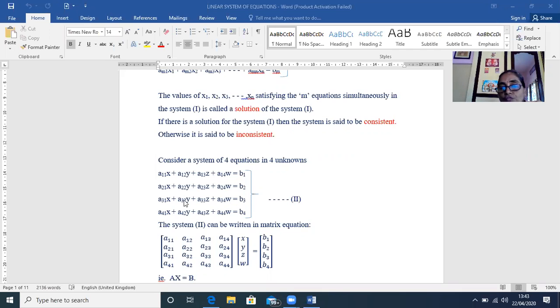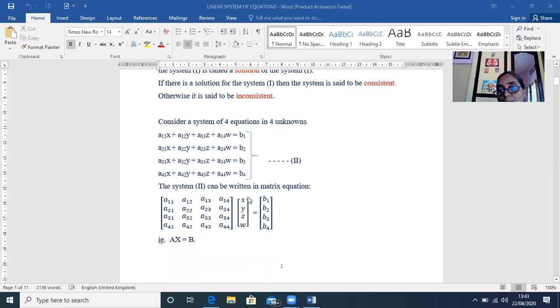Whenever you have a system of linear equations, please write that in this matrix form, girls. And you know how to write this system in the matrix form. How? You write the coefficients. See, first equation coefficients A11, A12, A13, A14 in the first row. Second equation coefficients A21, A22, A23, A24 in the second row. Like that, you write the coefficients in each row. And then here the unknowns, a column matrix x, y, z, w, and then the right side constants.